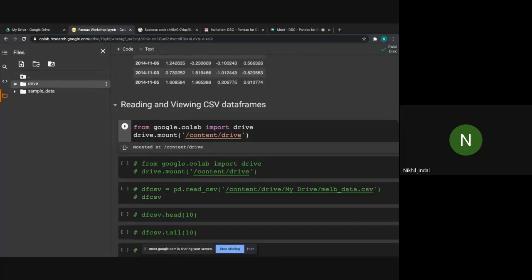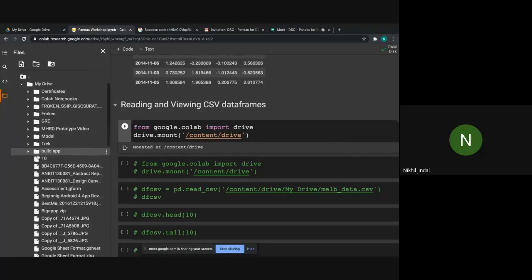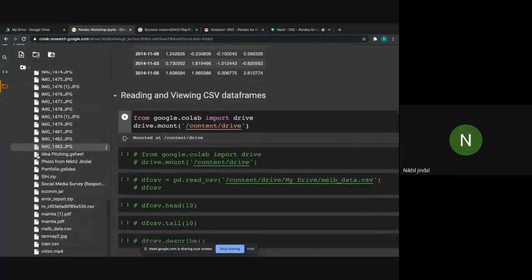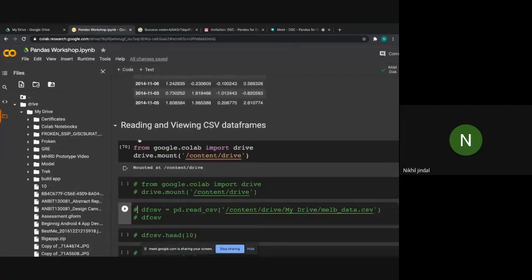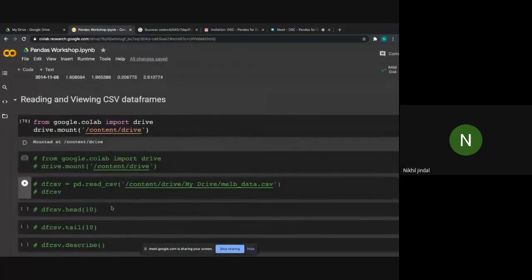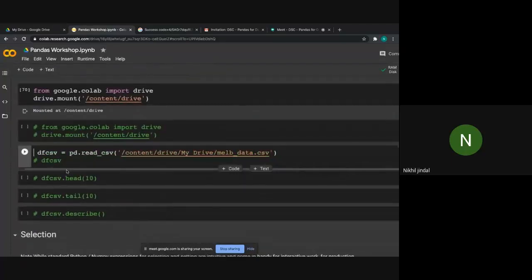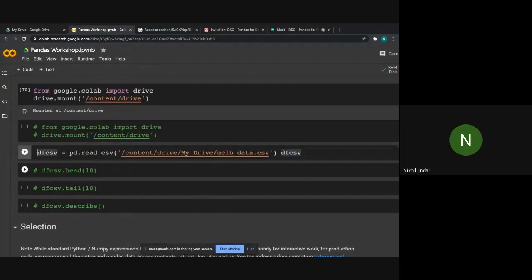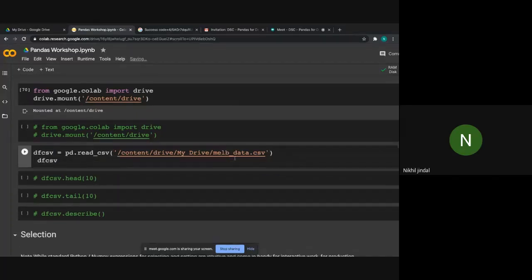Now we just have to surf on this drive and we'll find the path of our data set. You can see that here is our data set. I have to just copy its path. Now let me just close it. So here you can see I have these functions. I'm creating another data set, or using this data set I'm creating a data frame.